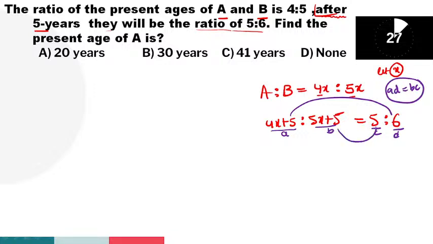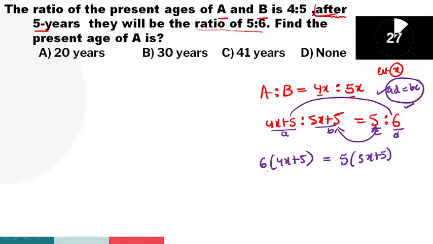If you are going to basic method, definitely we are using proportion concept, guys. Proportion formation is AD is equal to BC. Note down, guys. Here, 6 into 4x plus 5 is equal to 5 into 5x plus 5. I'm writing here only proportion concept, guys. Here, AD is equal to BC.